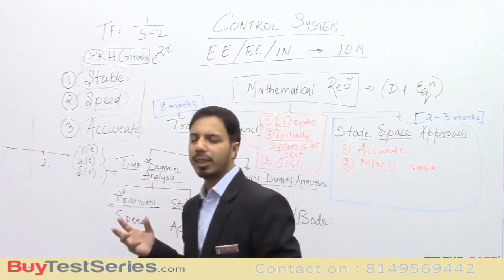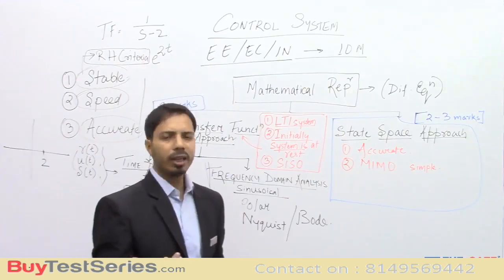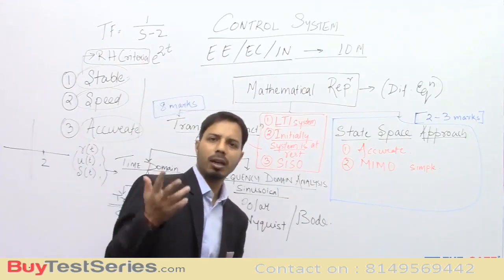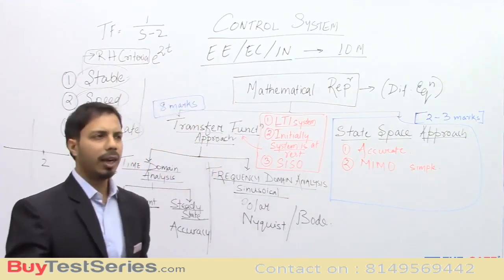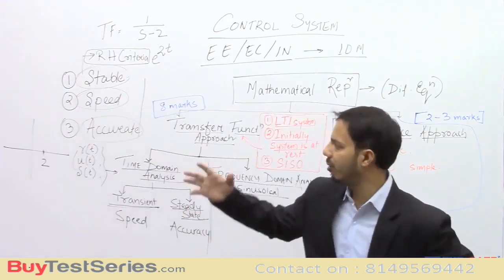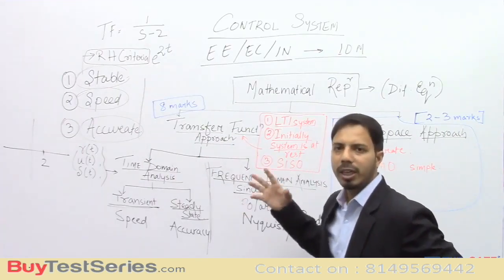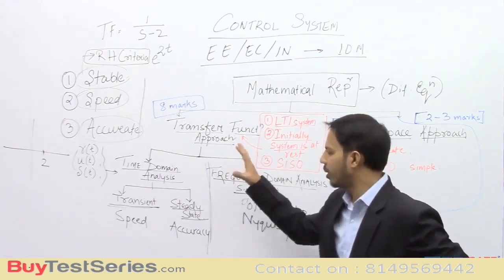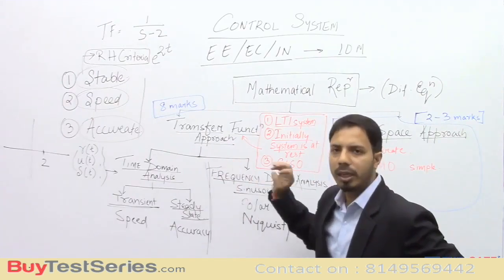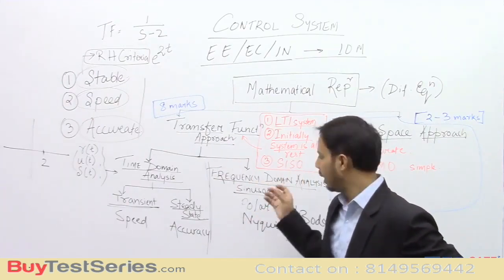You can expect a 1 mark question, or very rarely a 2 mark question from compensators. And controllers are nothing different. Whatever we are studying in this analysis, we can merge controller concepts into any topic.